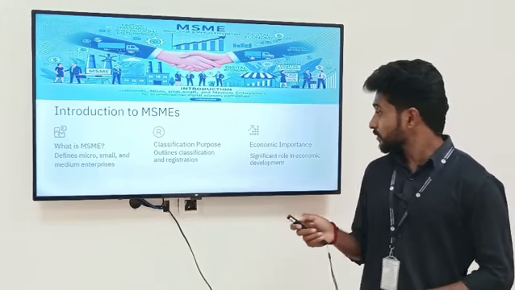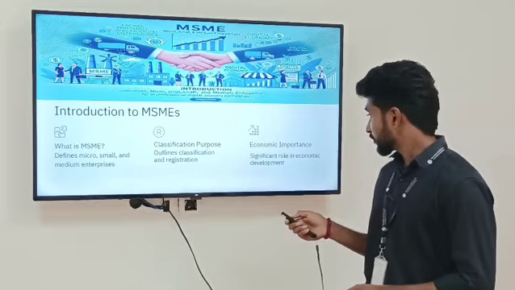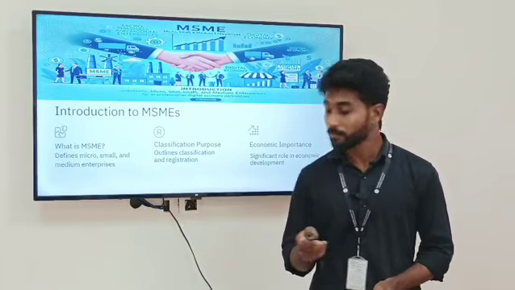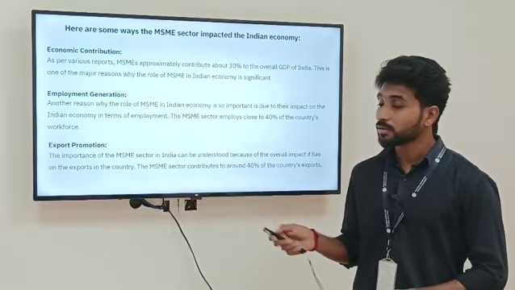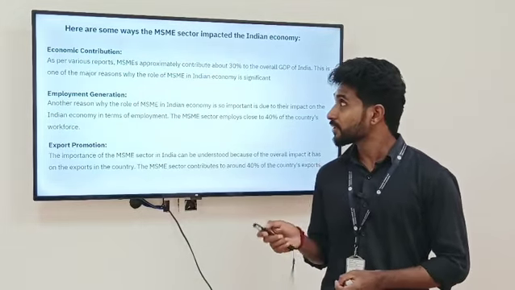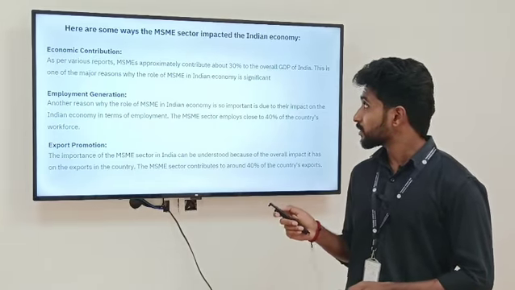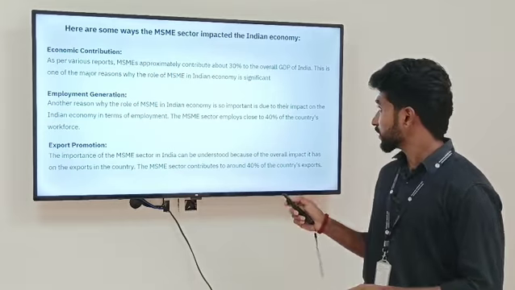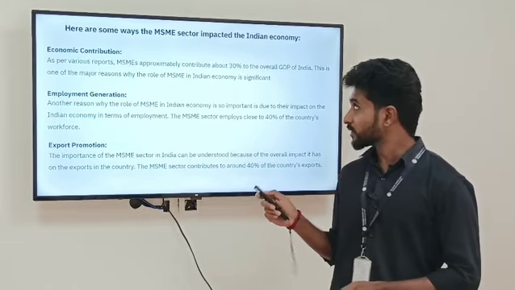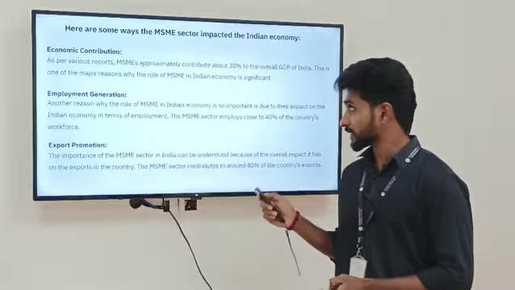Economic importance. The MSME plays a significant role in our economic development. The MSME sector significantly impacted our Indian economy in several ways. The first one is economic contribution. The MSME contributes over 30% of our GDP. This is one of the major reasons why the role of MSME in India is significant.